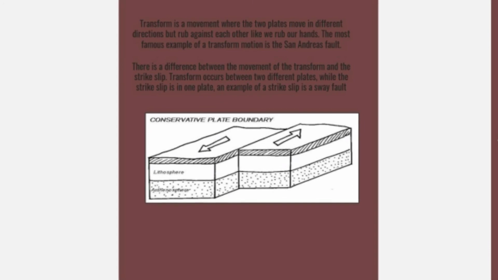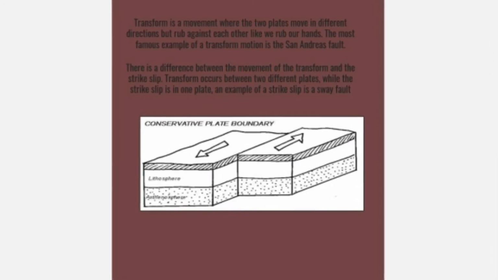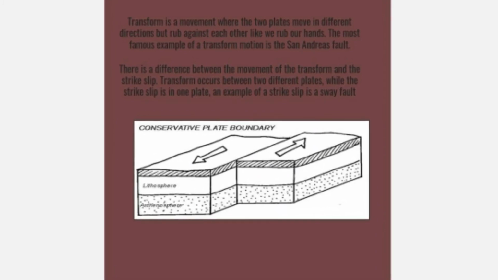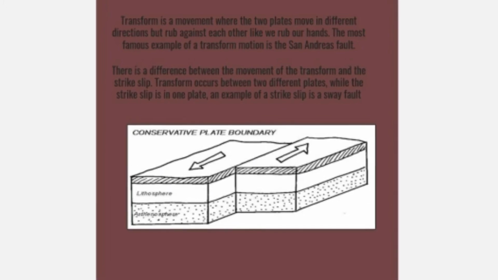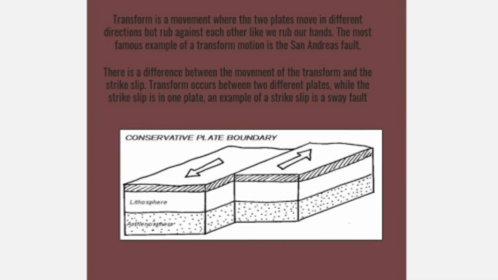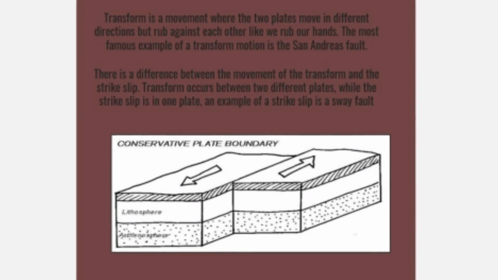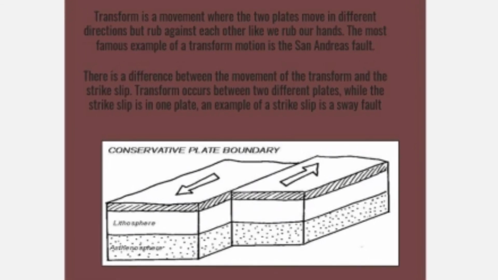Transform is a movement where the two plates move in different directions but rub against each other like we rub our hands. The most famous example of a transform is the San Andreas fault. There is a difference between transform movement and strike slip. Transform occurs between two different plates, while strike slip is within one plate. An example of a strike slip is a sway fault.